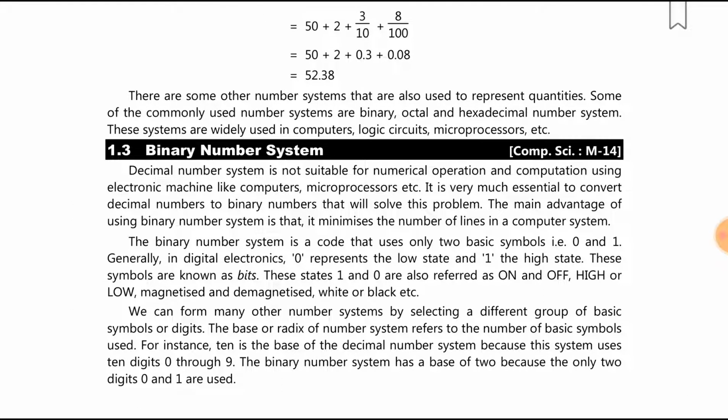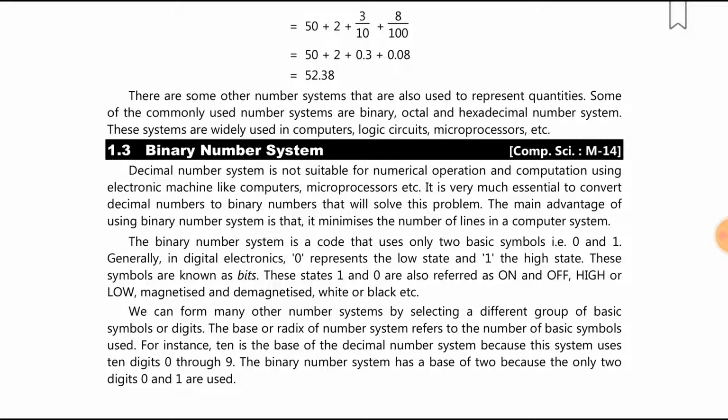There are some other number systems that are also used to represent quantities. Some commonly used number systems are binary, octal and hexadecimal systems. These systems are widely used in computers, logic circuits and microprocessors. Now we will see the binary number system. The decimal number system is not suitable for numerical operations and computation using electronic machines like computers, microprocessors, etc. So it is very essential to convert decimal numbers to binary numbers. That will solve the problem.